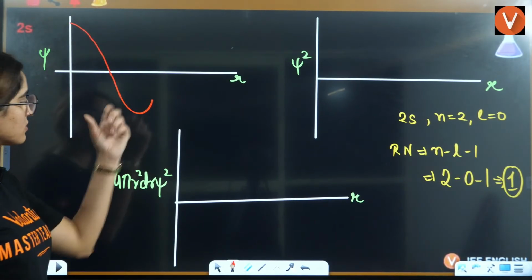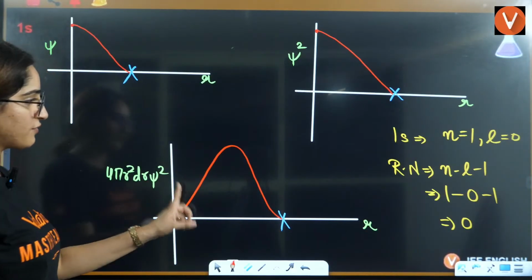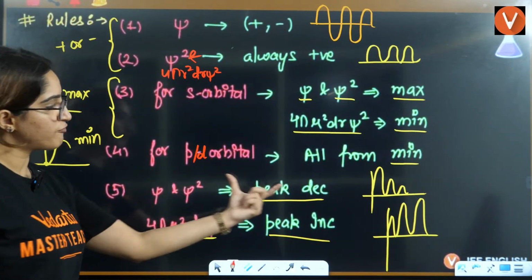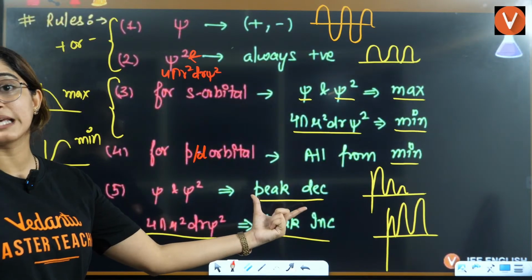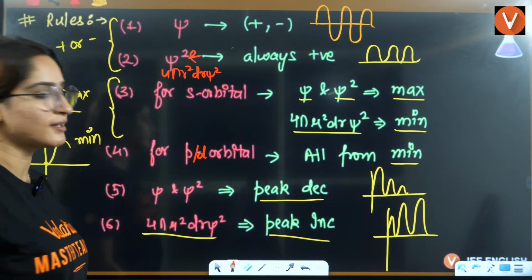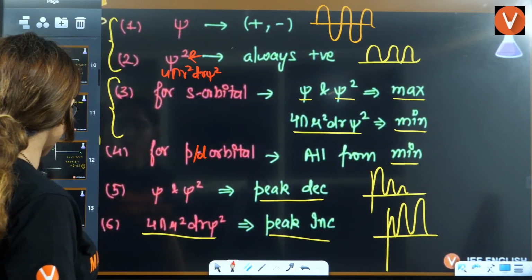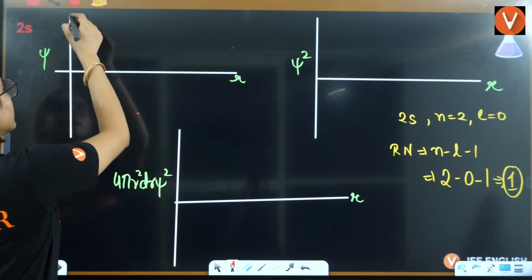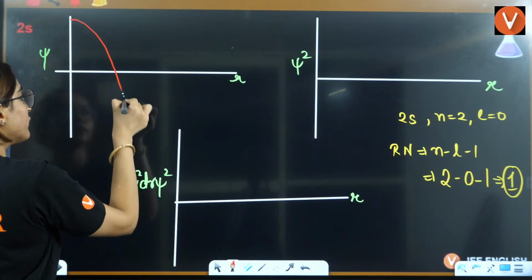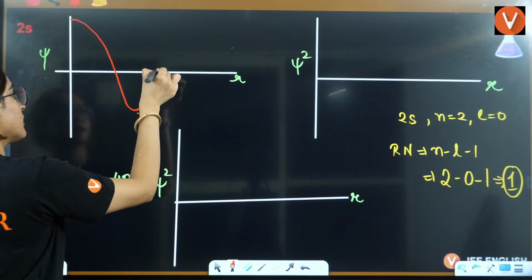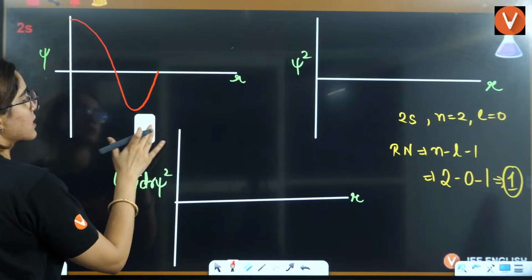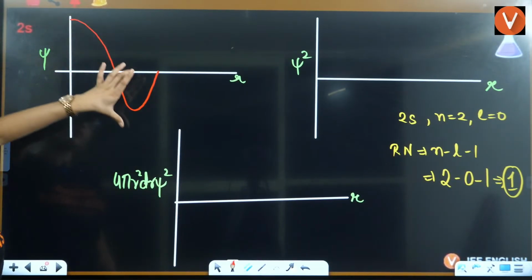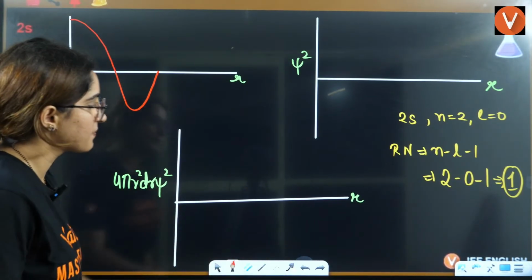In the first two graphs the peaks always decrease, while in the third they increase. So here the peak is more, then it decreases, and it will be like this. Here peak is more, here peak is less.